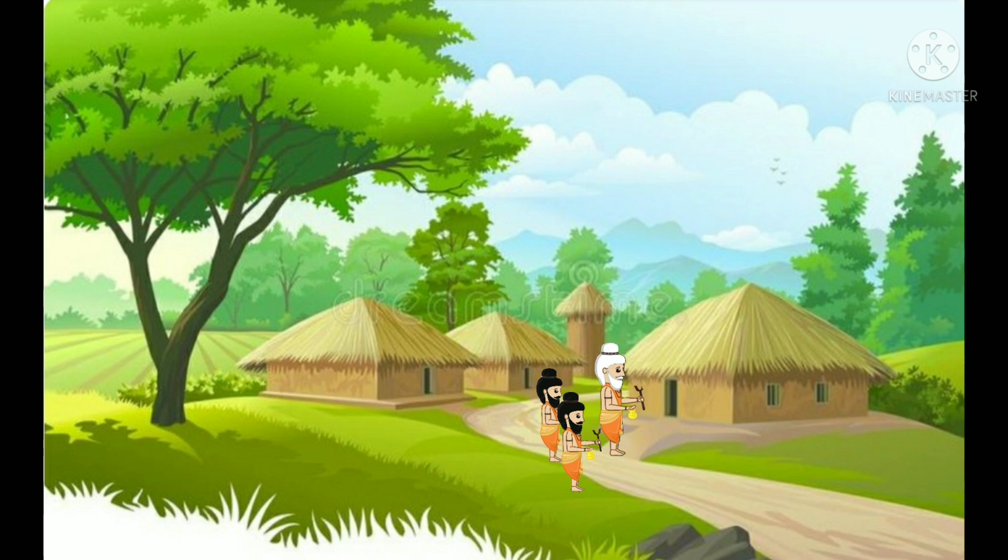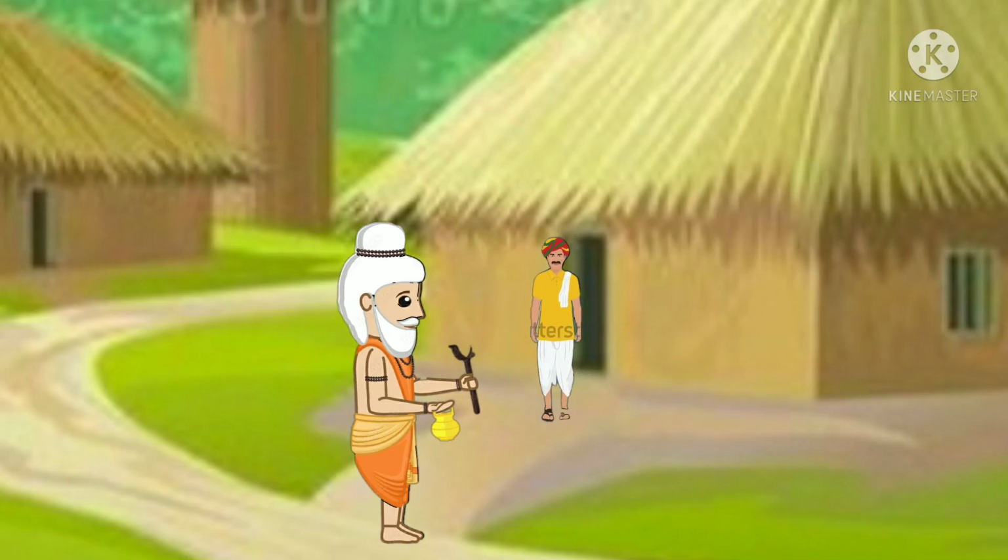In the first house, Rishi Kashyapa asked for an apple. But in that house, the people were very poor, so they hesitated to say no to Rishi Kashyapa. So they somehow convinced Rishi Kashyapa to wait for a minute. They will bring an apple.